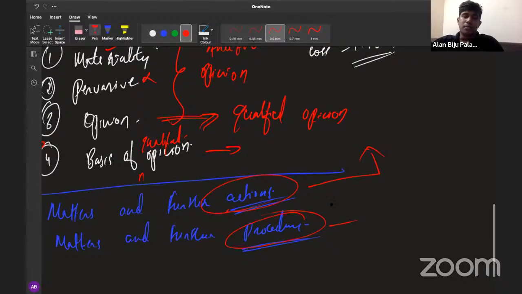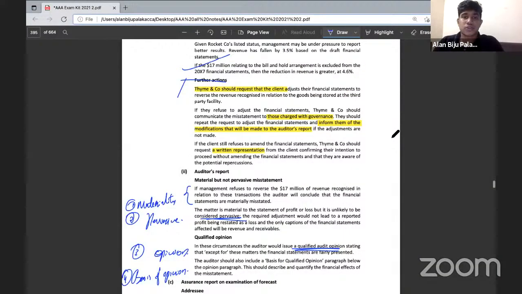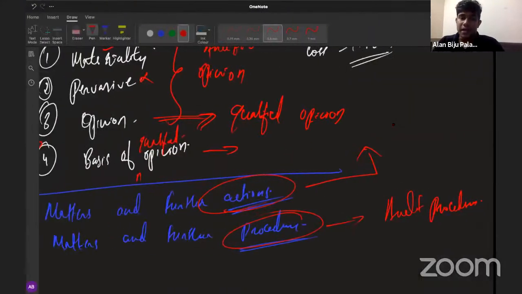And if you're getting a question on matters to be considered and further procedure, then you will be including audit procedures as your answer, which means that in this case, you need to write the procedures in relation to revenue. So if the requirement was like this: what are the matters to be considered and what are the further actions that need to be taken by the auditor?